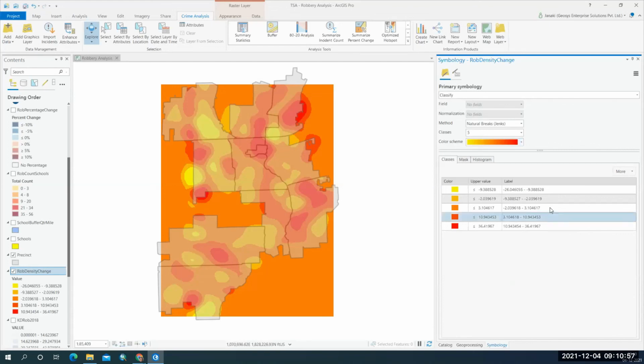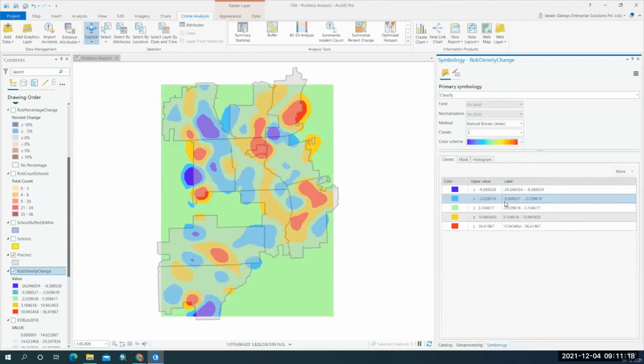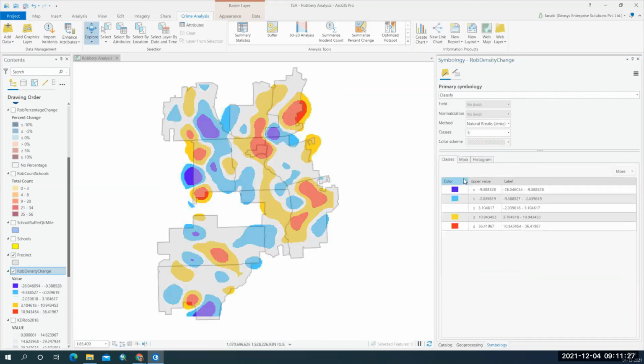And as the change increases, you can see how it is varying from blue color to dark red color. The more the change, the more the color it is showing here.